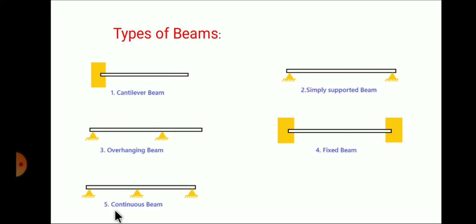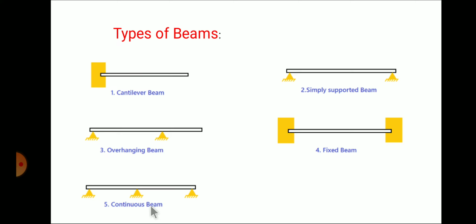And the last one is continuous beam. A beam which is provided more than two supports, then such types of beams are called as continuous beam. In this case, we are going to provide more than two supports. Here more than two supports are provided. Such types of beams are called as continuous beam. This is about the types of beams.